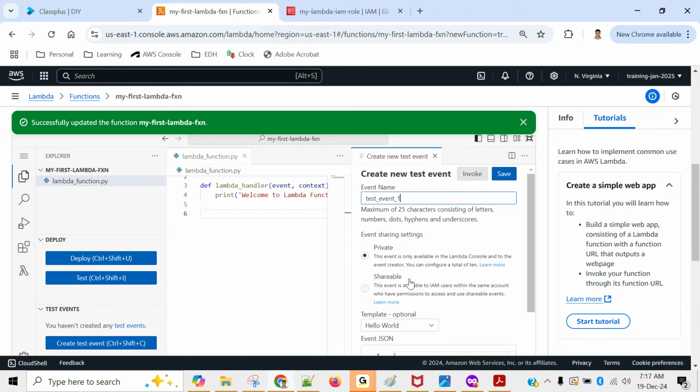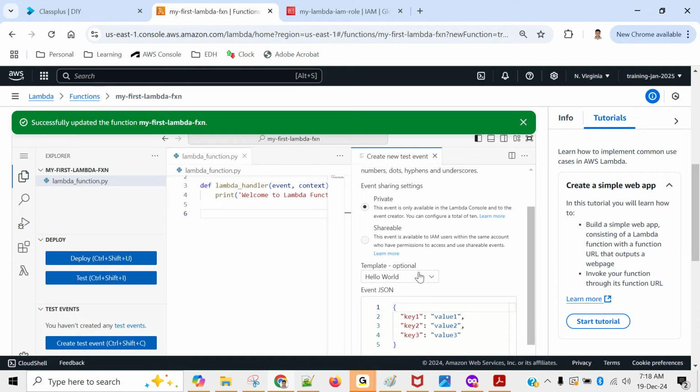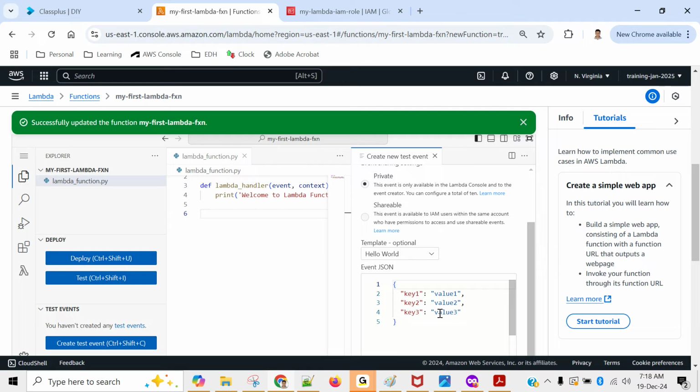We usually create private only, because suppose you are working on your Lambda, there are very few chances that someone else will be testing that. And even if they want to test, they can create their own test event. Let's not mix it. So we will create a private test event, and then you have to provide some input to your Lambda function. That's optional, but let's provide something. So this is a JSON input, key 1 value 1, key 2 value 2.